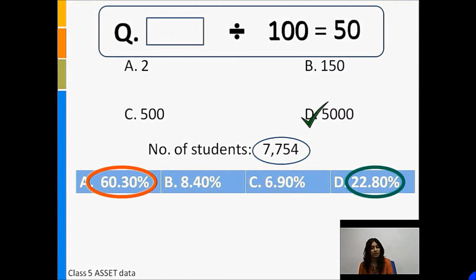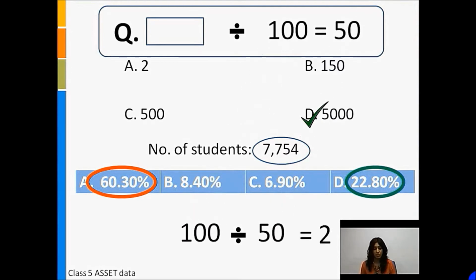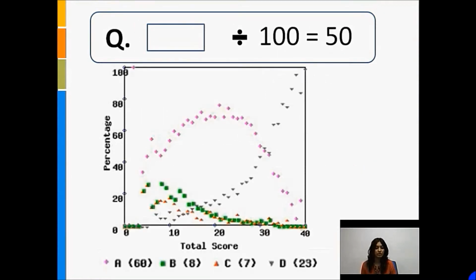60% of the students chose option A, that is 2. It is likely that these students merely saw the division sign and divided the larger number by the smaller number without understanding what the meaning of the given statement was. The item response curve shown here shows us the severity of the misconception.